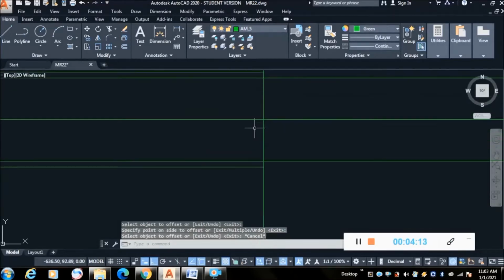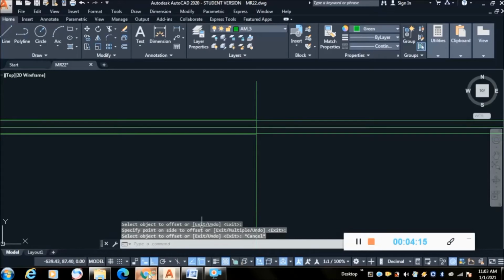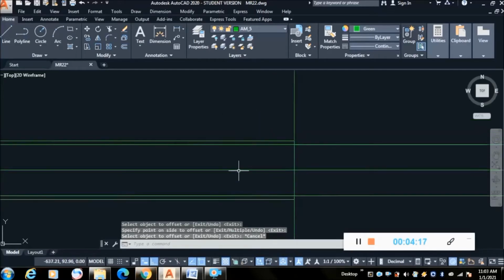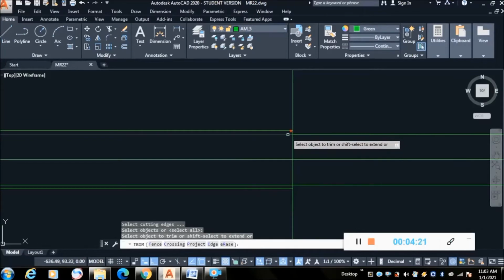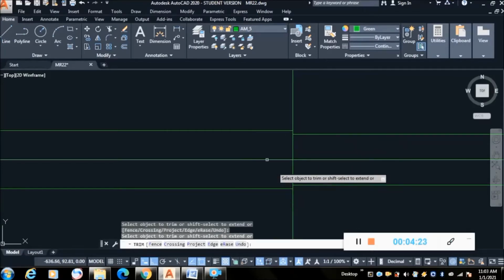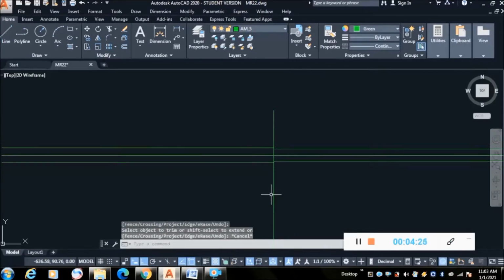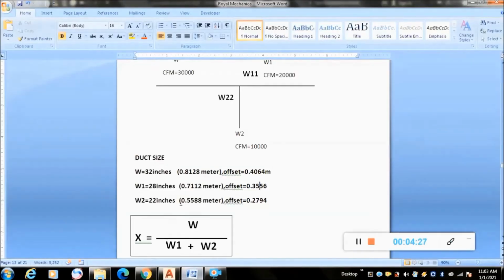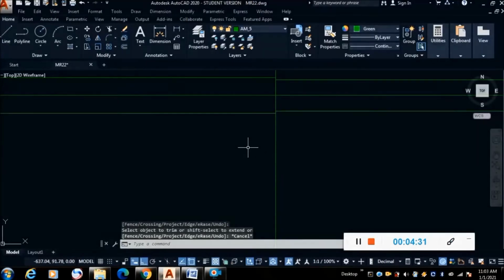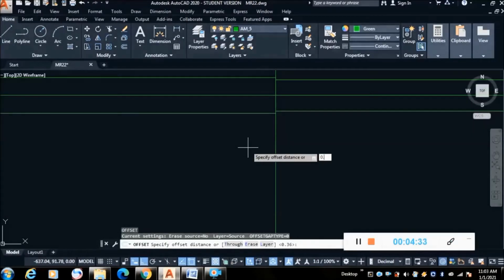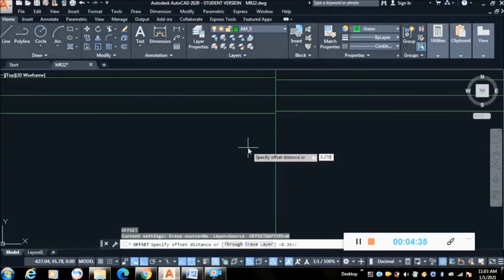Now coming to the branch duct, we'll delete this first with the trim command. Now for the branch duct, the width is 0.2794, offset 0.2794.